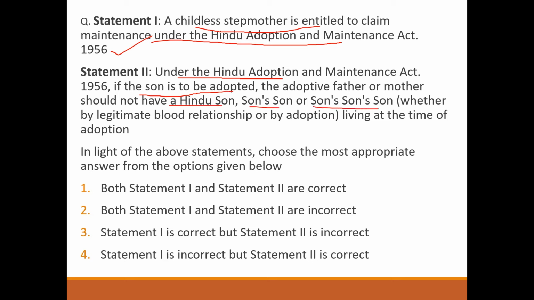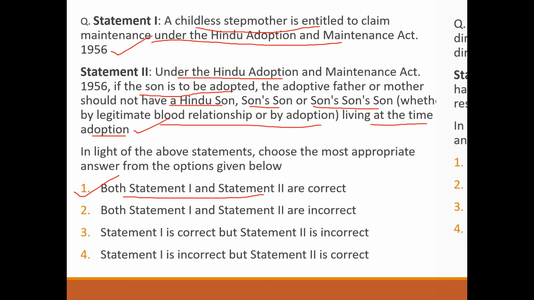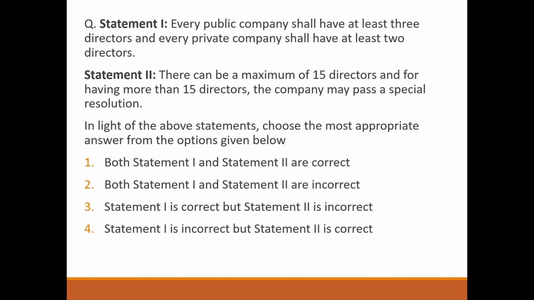Next question, statement 1. Every public company shall have at least 3 directors and every private company shall have at least 2 directors. Correct. There can be maximum 15 directors, and for having more than 15 directors, the company may pass a special resolution. Correct. So answer will be option number 1. Both statement 1 and statement 2 are correct.